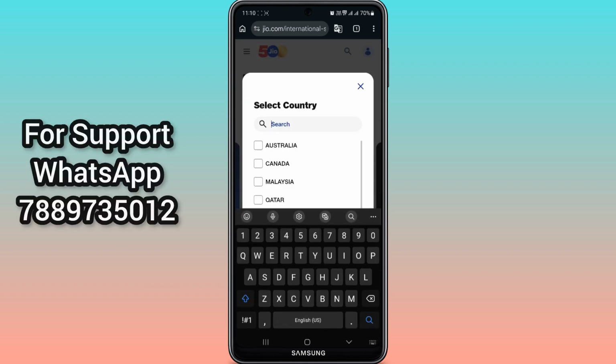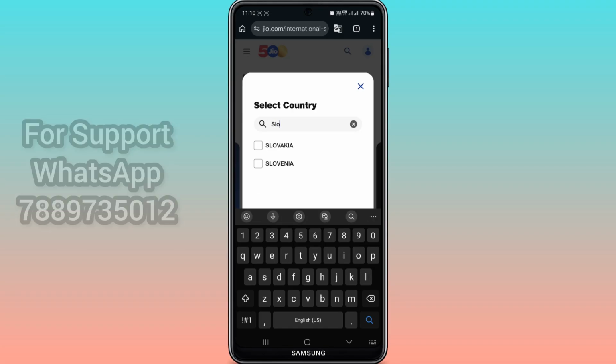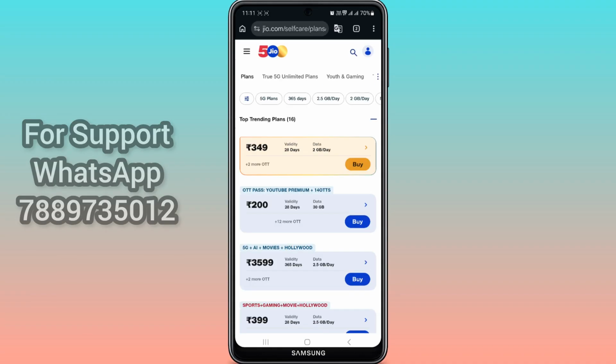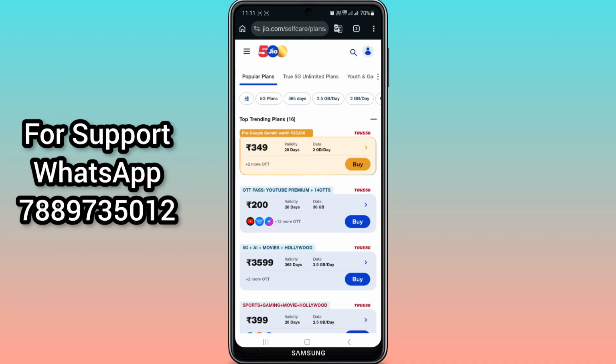And from here we have to select the country. So we are searching for Slovenia. So here's Slovenia. Okay, Slovenia country. Click on show plans. After clicking here, you will see the recharge category. These are the popular plans.